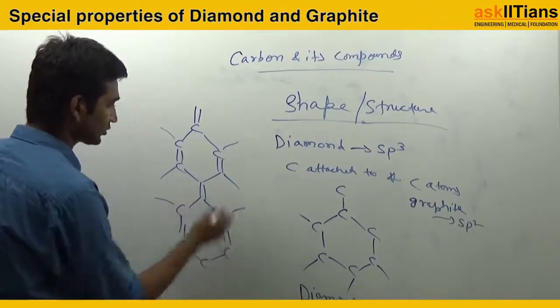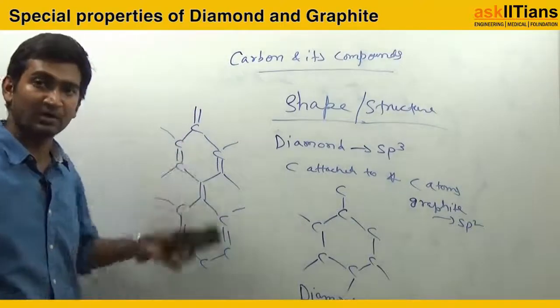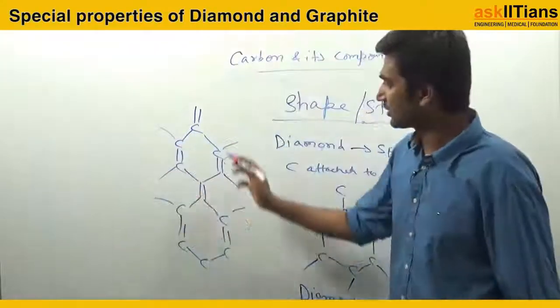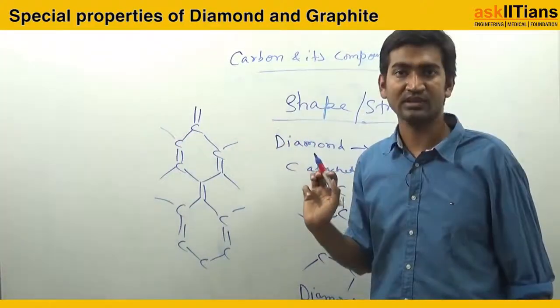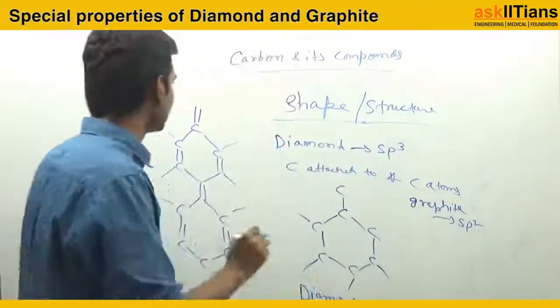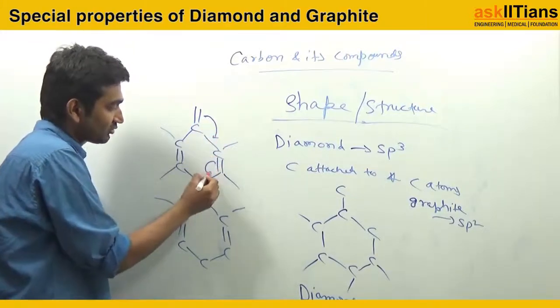Okay, so it goes on like this. This is the structure of graphite. So there is a double bond, and how is the double bond present? The double bonds are in conjugation. What does conjugation mean? That this double bond can move over here.